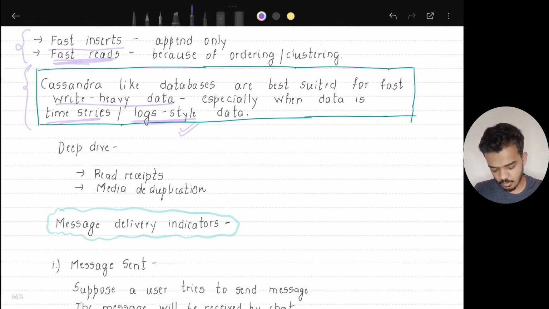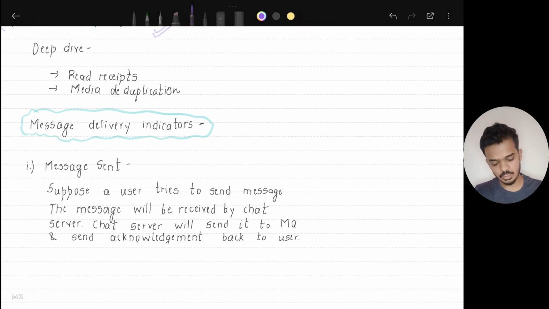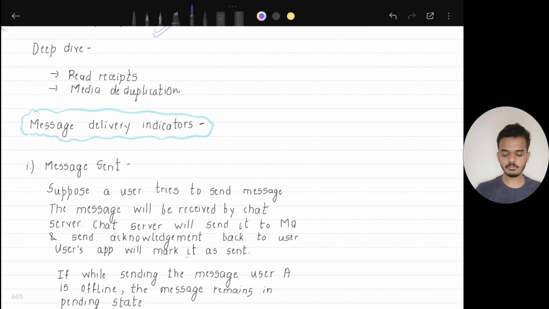Okay, now let's deep dive and see if we have missed anything. If you see here, for the components for storing the ordering or mapping of which client is connected to which server, we are using Redis and Cassandra.